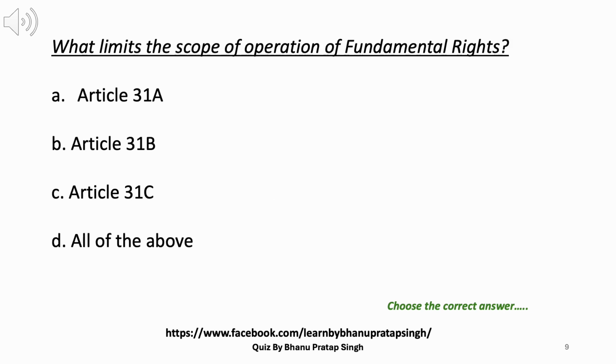9. What limits the scope of operation of fundamental rights? A. Article 31A. B. Article 31B. C. Article 31C. D. All of the above. Answer: D. All of the above.